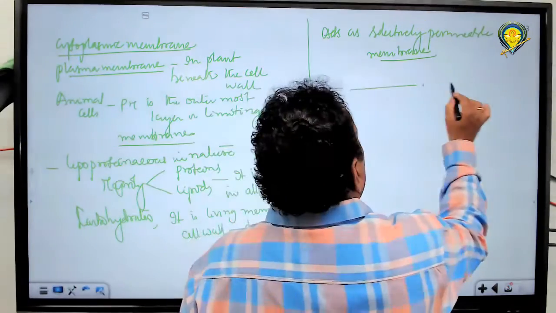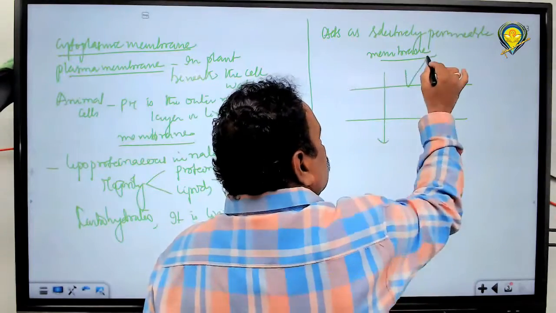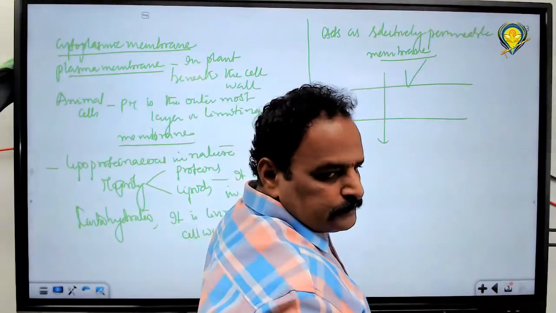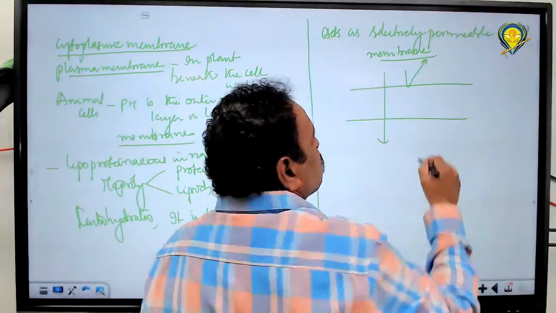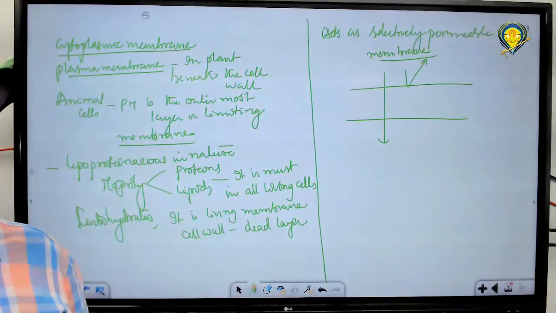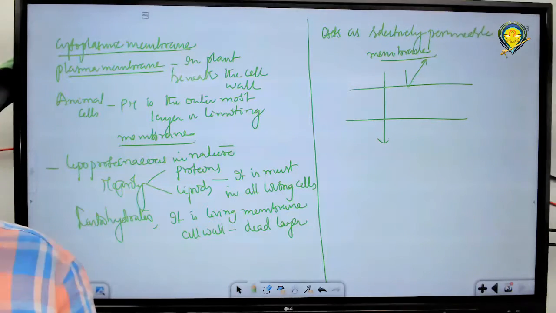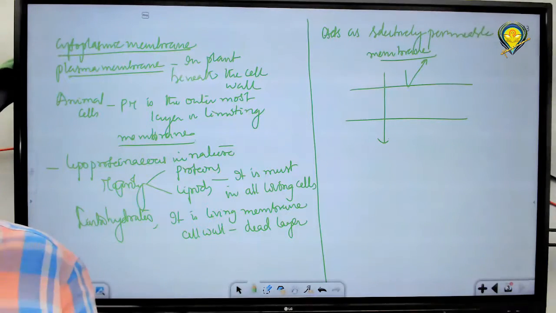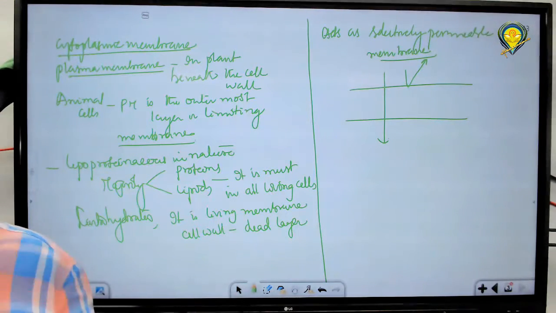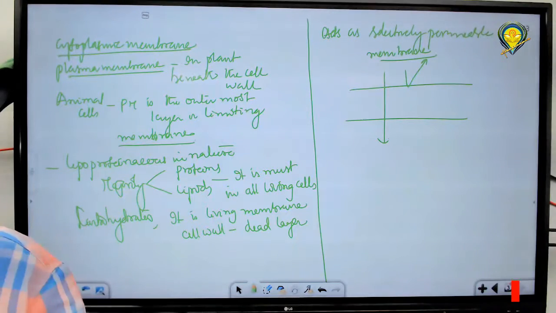Suppose this is a membrane. Some materials are allowed into the membrane, some are not allowed. Hence we call it selectively permeable. Some of the members are allowed into the room, some are not allowed. Means you are selecting the persons to enter and you are selecting some others not to enter. We never allow them. In such a way it's called a selectively permeable membrane.